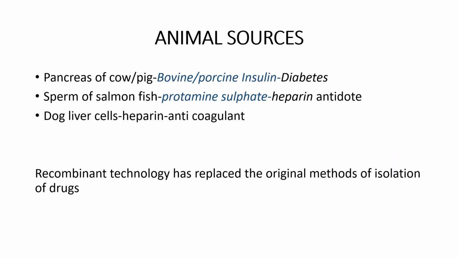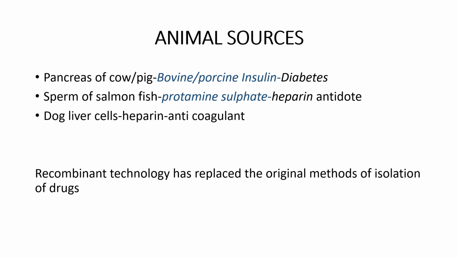And among animal sources, you have insulin preparations. Okay, insulin was originally prepared from pancreas of cow and pig. So we call it bovine insulin when it is derived from cow, and porcine insulin when it is derived from pig. So you all know insulin is used in the management of diabetes.